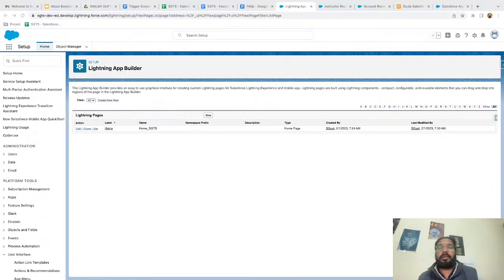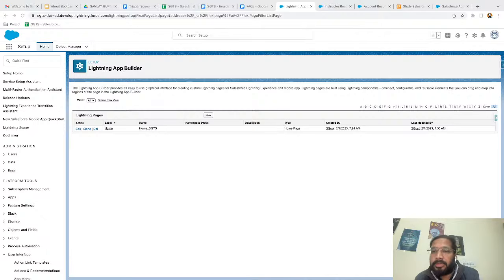Salesforce Lightning is built on a component framework, and Classic is built on a page-centric model, where we implement everything with the help of Visualforce. And Classic is now outdated, so you don't need to worry about that. You just need to learn Lightning only.